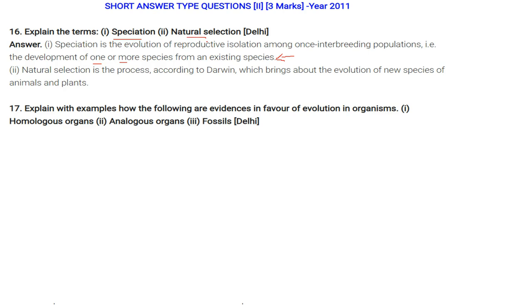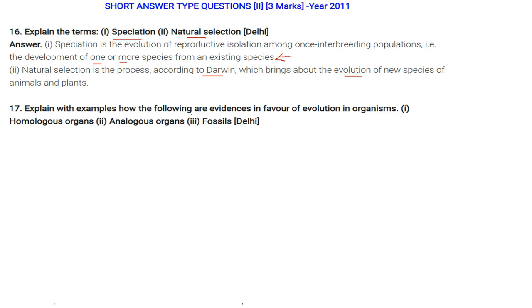And what about natural selection? Natural selection, on the other hand, is a process, according to Darwin, which brings out the evolution of new species of animals and plants. In natural selection, those who have special traits live and others perish.